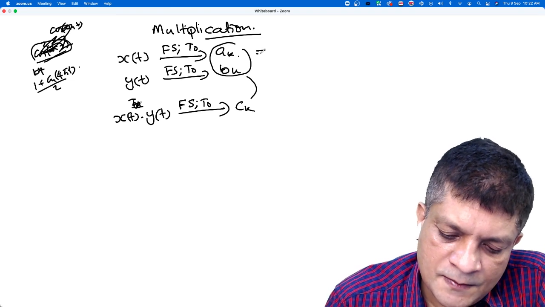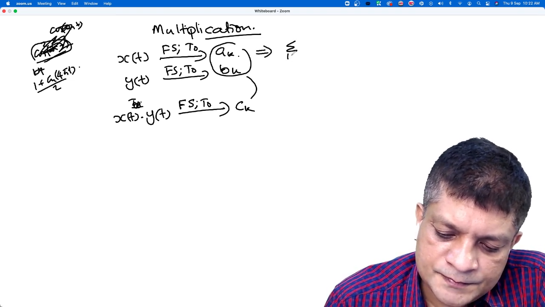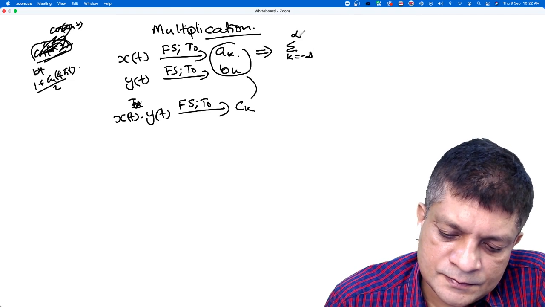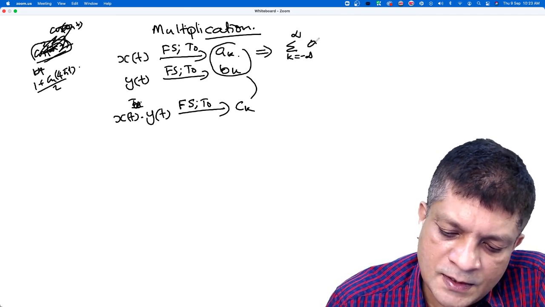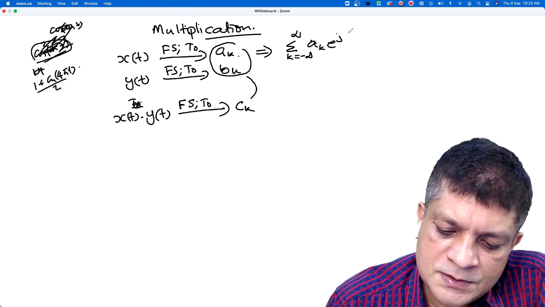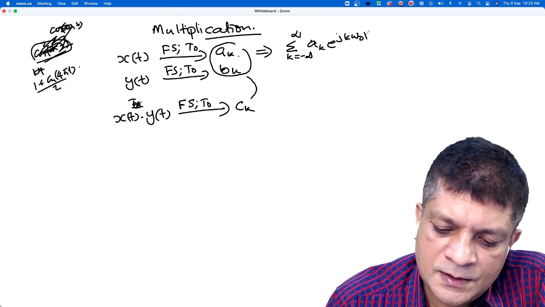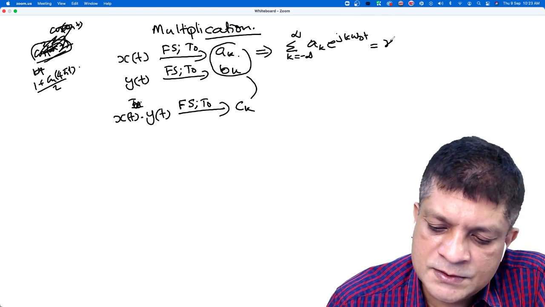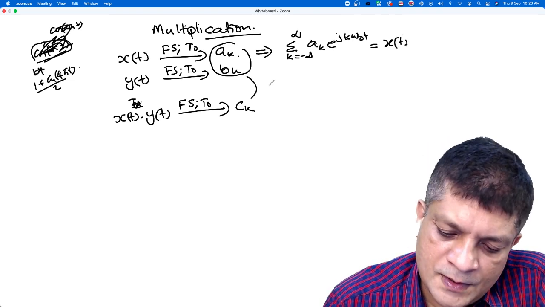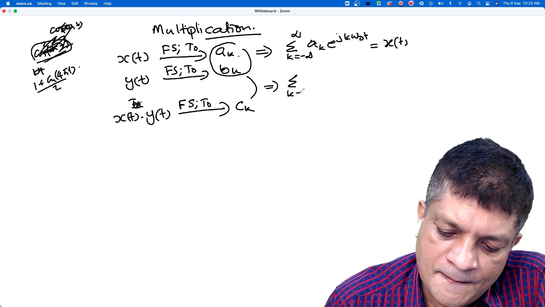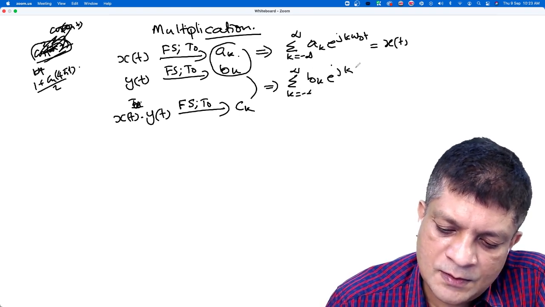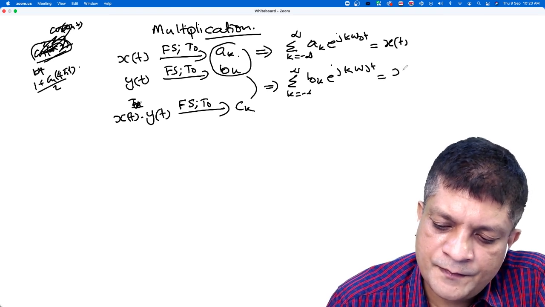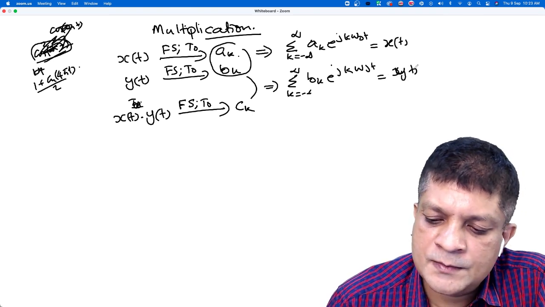This means that summation ak e to the power j k omega naught t is equal to xt, and similarly summation bk e to the power j k omega naught t is equal to yt, isn't it?